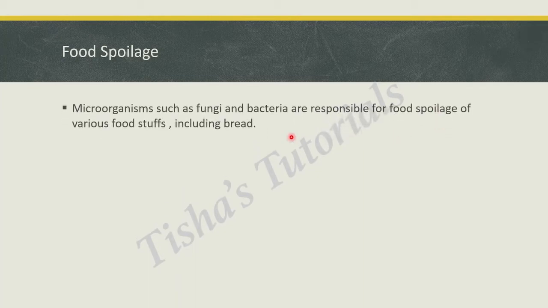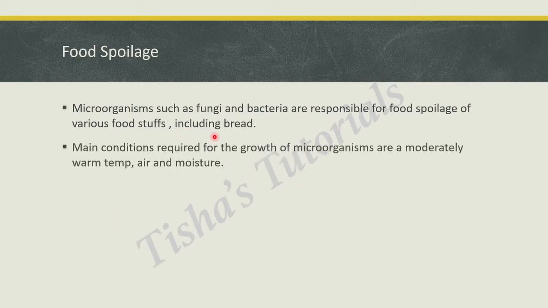Food spoilage. Let us see what are the various ways to prevent food spoilage and how the food is spoiled. Microorganisms like fungi and bacteria are responsible for food spoilage of various foodstuffs including bread. Main conditions which are required for microorganisms are moderately warm temperature and moisture.